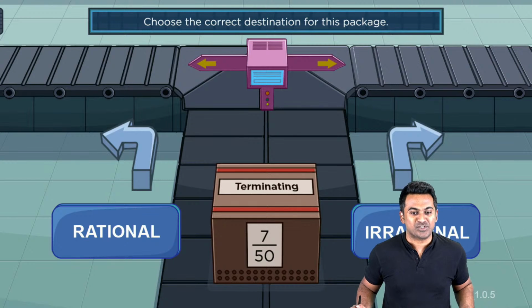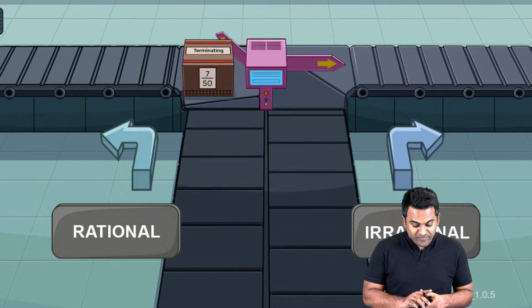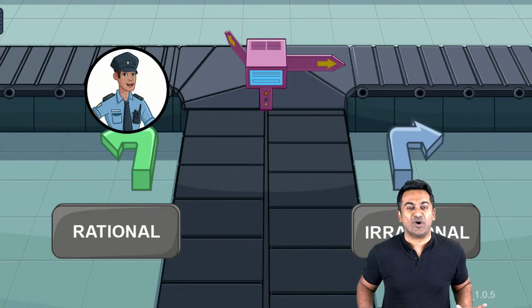Well done. Prashansa, rational. Anchal says rational. Rashmi says rational. Aishwarya, rational. Rajesh, rational. All right. All of you wonderful students are giving the correct answer. Yes, this is going to be rational because this is already in the form of a fraction. So I'm sending it out to the rational town.